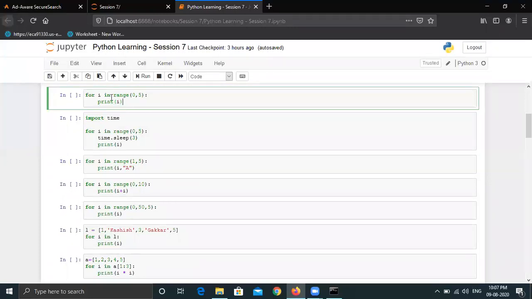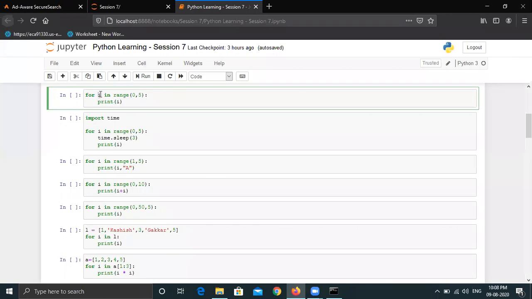So just focus on the syntax right now in this example. What we are doing, we are writing for. So for tells Python that this is the beginning of the for loop. For is a keyword which basically tells Python that this is the beginning and you should start the execution of the for loop from this place in the program.